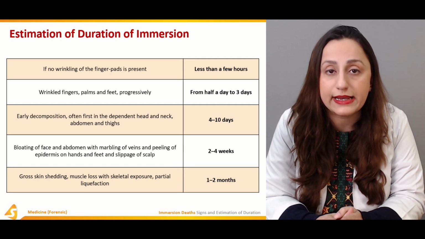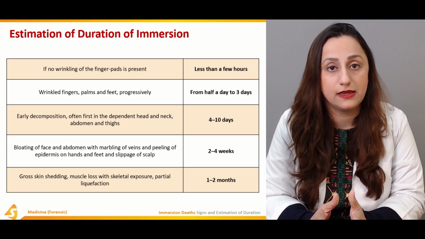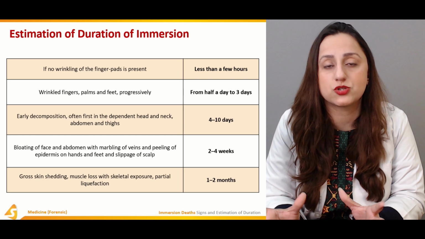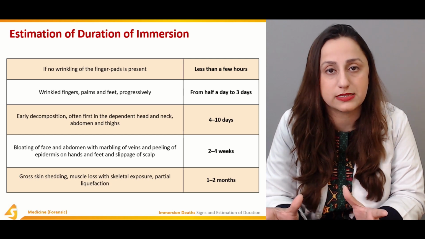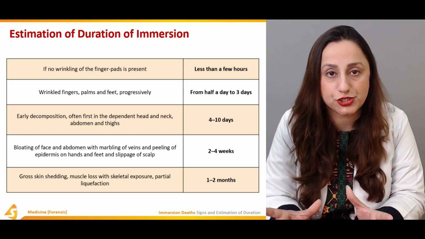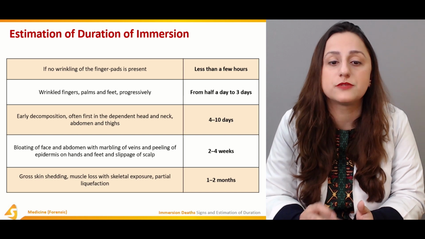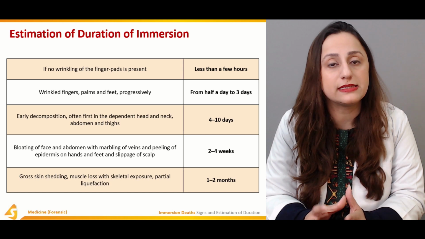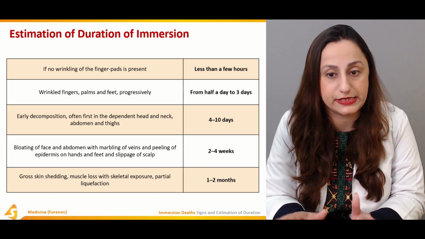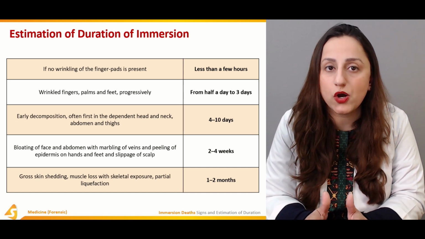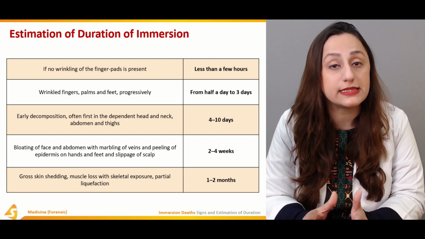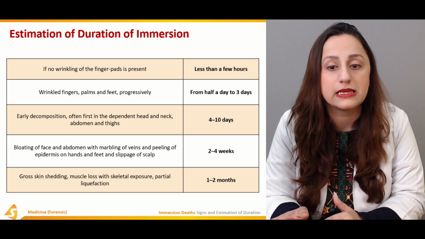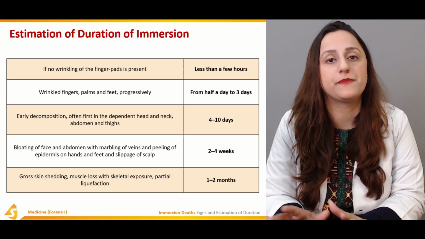If there is no wrinkling of the finger pads, then a few hours, or even less, have passed. If we have wrinkled fingers, palms and feet, progressively getting wrinkled, it means that a day or 3 has passed after death. If we have an early decomposition phase, often first in the dependent parts, that is the head and neck, and then in the abdomen and thighs, then almost 4 to 10 days have passed since death.